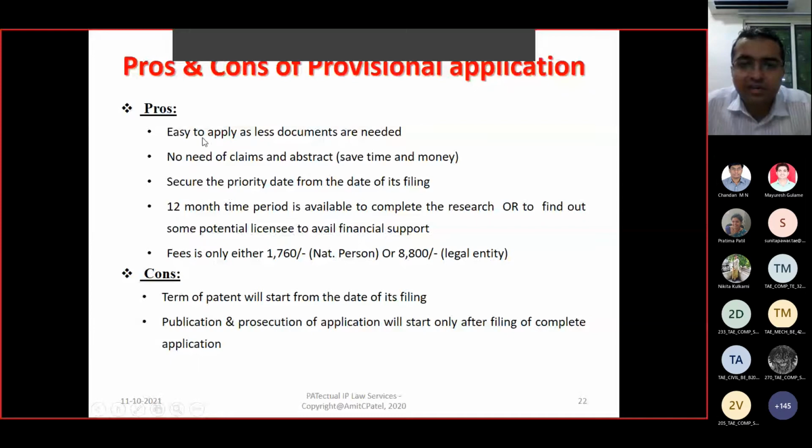So these are advantages, but there are disadvantages too. And what are these? The term of the patent will start from the date of filing; 20 years starts from that date. Publication and prosecution of the application will start only after filing the complete application. So no application proceeds ahead or is granted based only on the provisional. It is not even getting published.